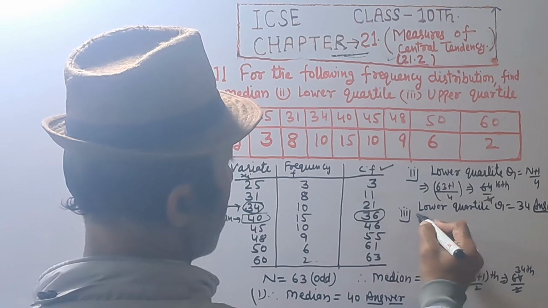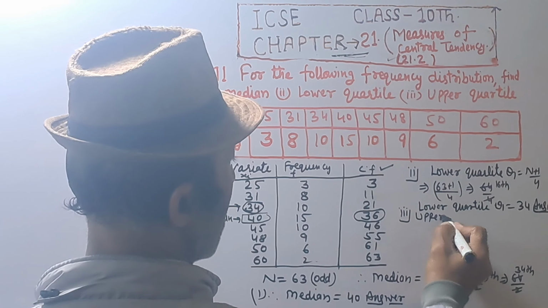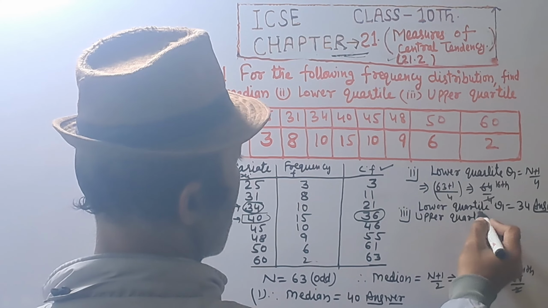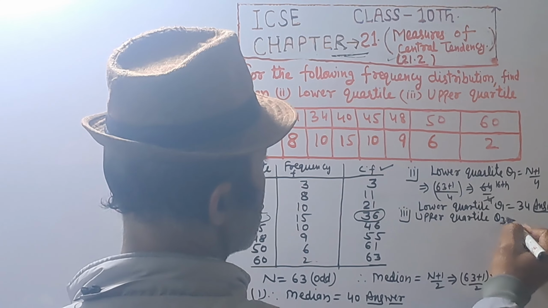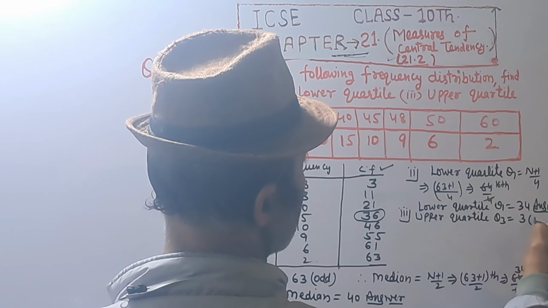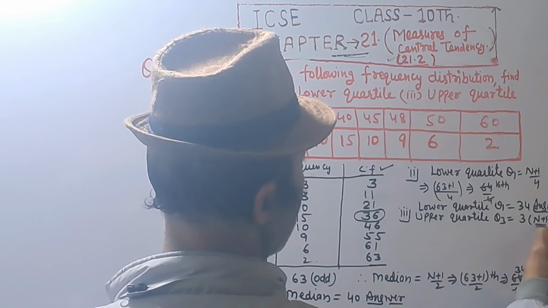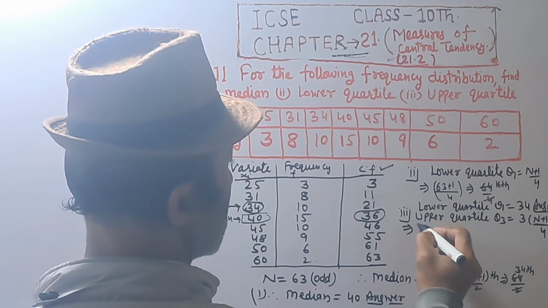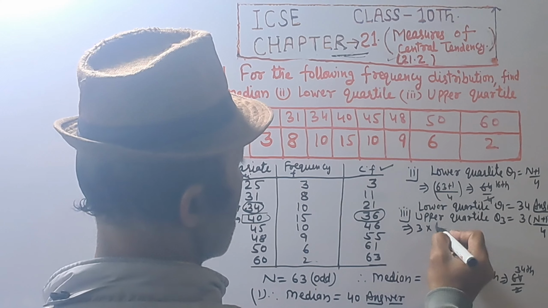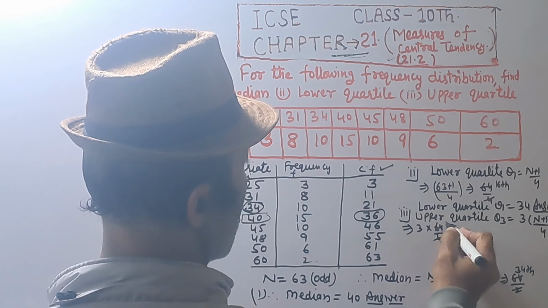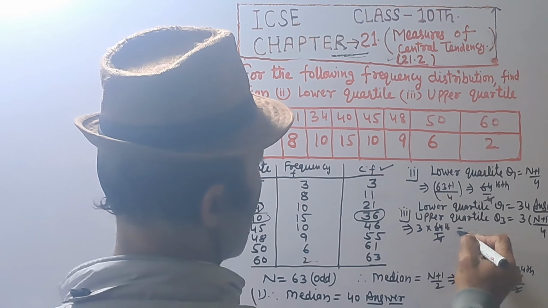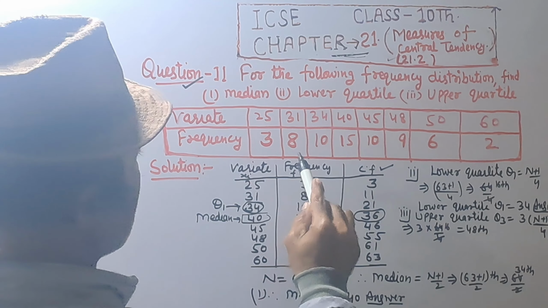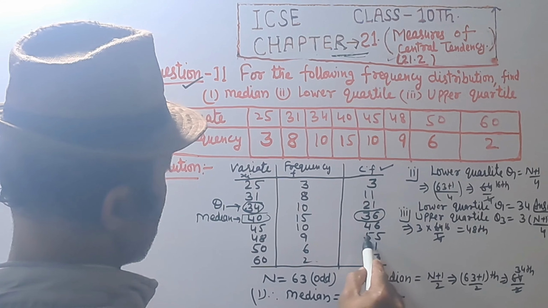And third part, upper quartile, that is Q3, 3 times of n plus 1 upon 4, which implies 3 into 64 upon 4, 48th term, and 48th number lies in cumulative frequency, that is 55.